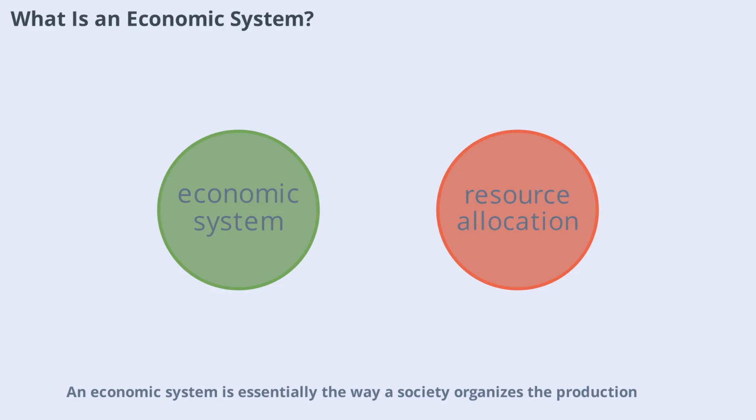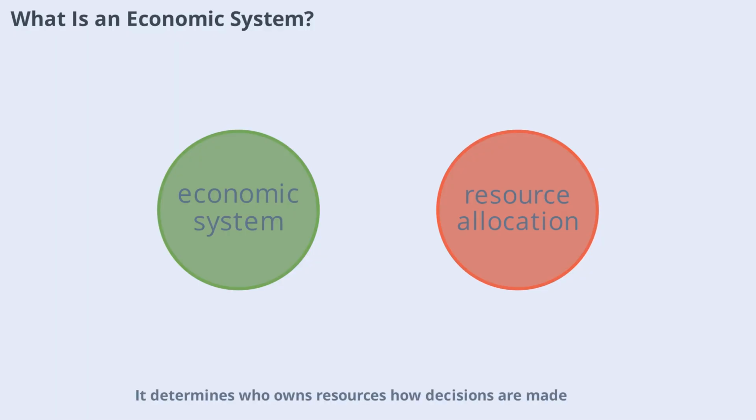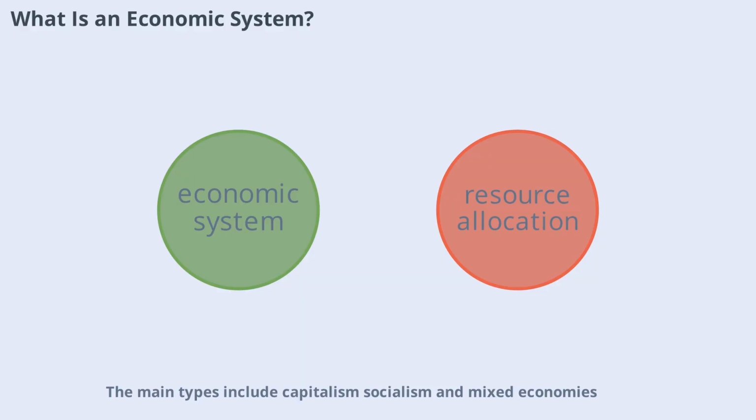An economic system is essentially the way a society organizes the production, distribution, and consumption of goods and services. It determines who owns resources, how decisions are made, and what role the government plays in economic life. The main types include capitalism, socialism, and mixed economies. Each system has its own approach to managing resources and setting priorities, which in turn affects how countries engage in trade. By understanding these differences, we can better appreciate the diversity of global trade policies.